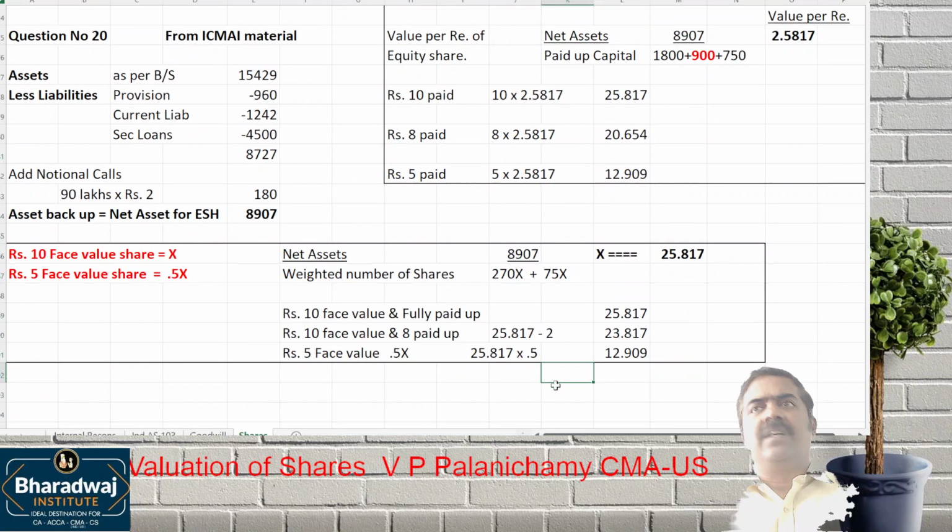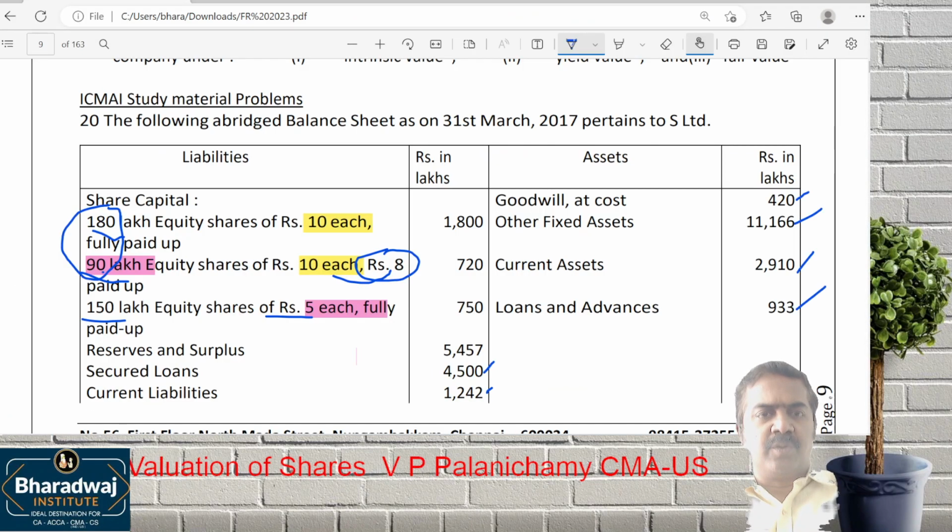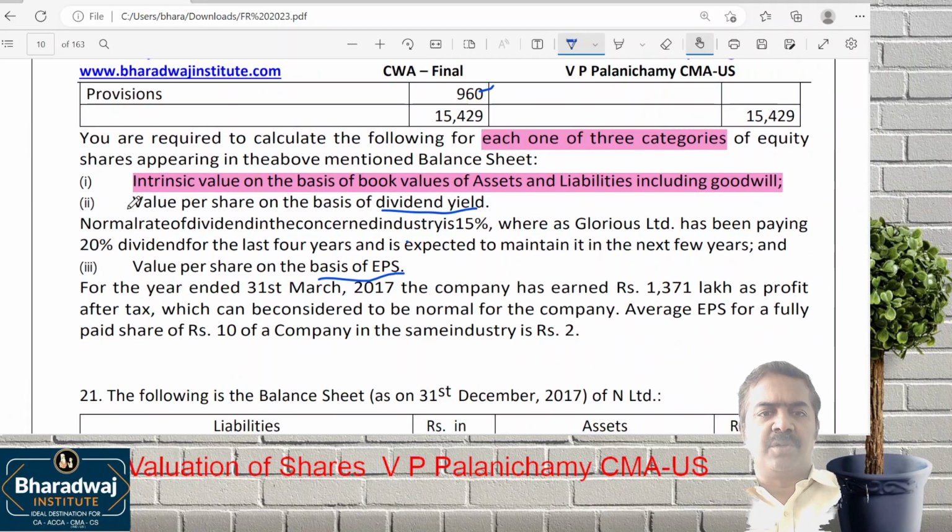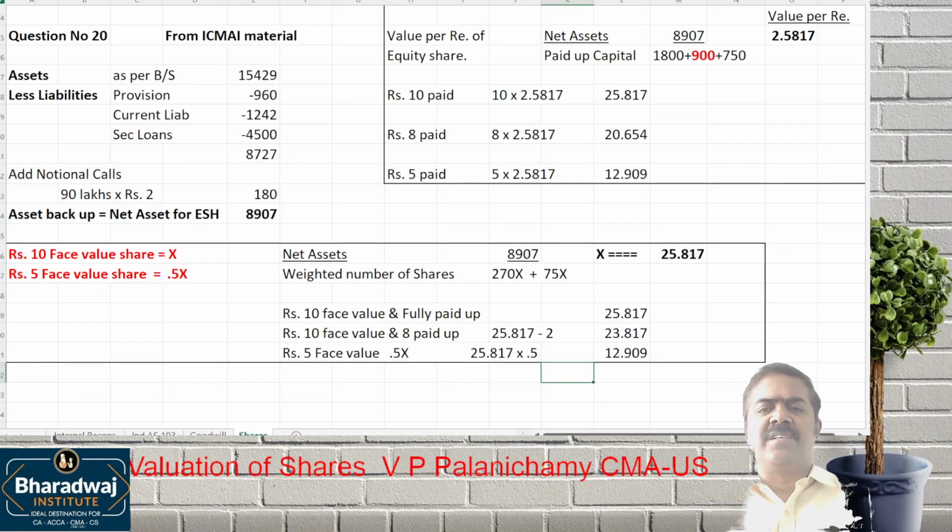Take this up. The problem is not over. They ask you for other approaches also. They ask you to work out the shares based on dividend and EPS. That is very simple to work out. Take this as an alternative approach.